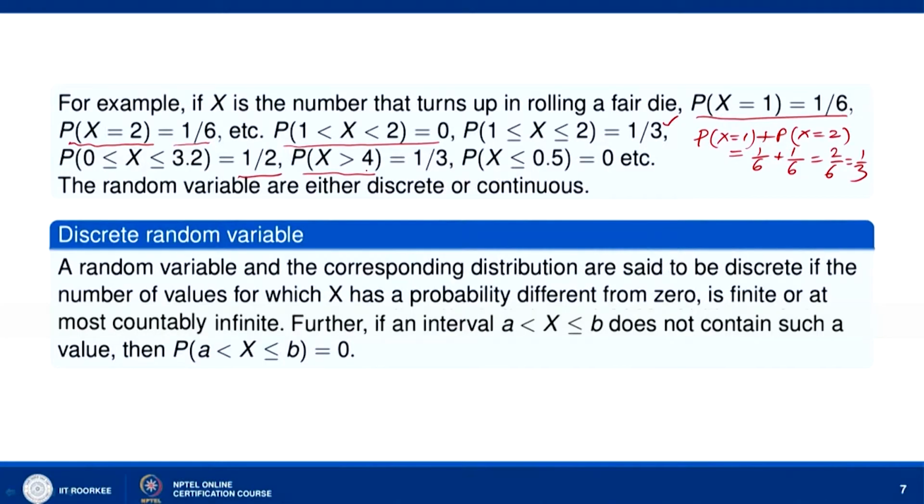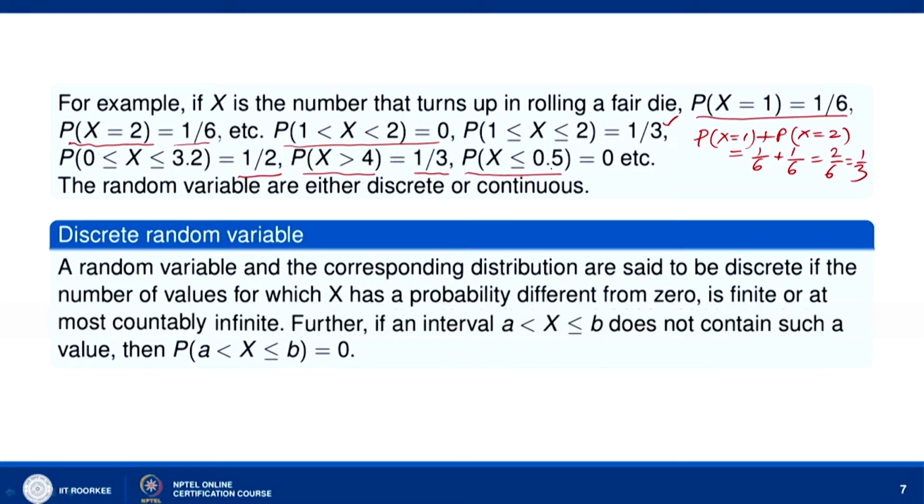Okay. X greater than 4 means x can take values 5 and 6. So, probability of getting 5 is 1 by 6, probability of getting 6 is 1 by 6. So, probability of x greater than 4 is the sum of the two probabilities, that is 1 by 6 plus 1 by 6, which is equal to 2 by 6, and so 1 by 3.